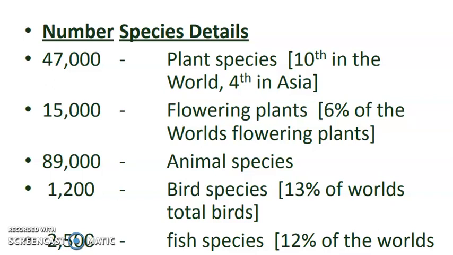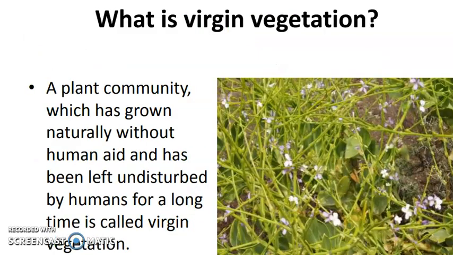This is specific details about some species that are present in our world. We have almost 47,000 plant species in the world, 15,000 flowering species, 89,000 animal species, 1,200 birds and 2,500 fish species in India. So this is the number of species of plants and animals present in our country.